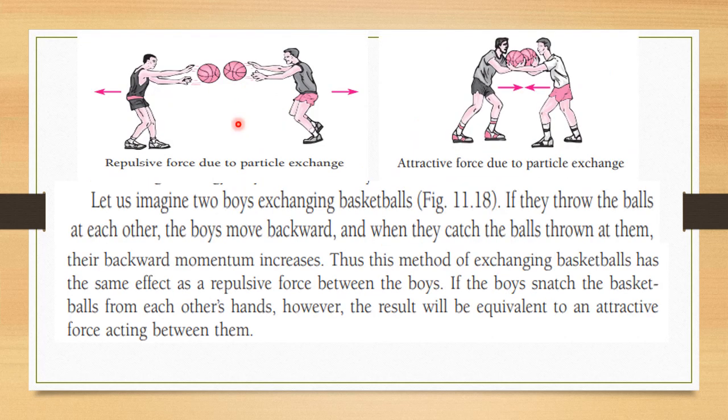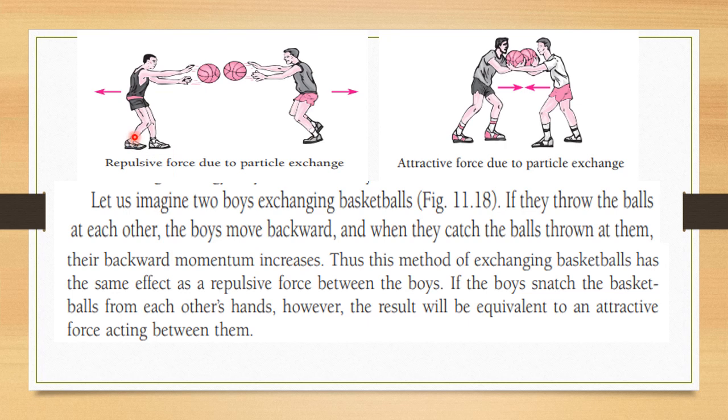So that particle exchange can be explained by a simple picture. Let us imagine two boys exchanging basketballs. Okay, these are the two figures. If they throw the balls to each other, what will happen? The boys move backward, right? And when they catch the balls thrown at them, their backward momentum increases.